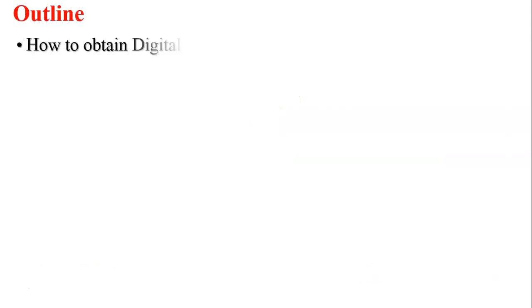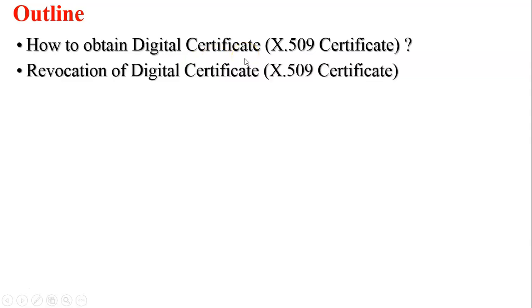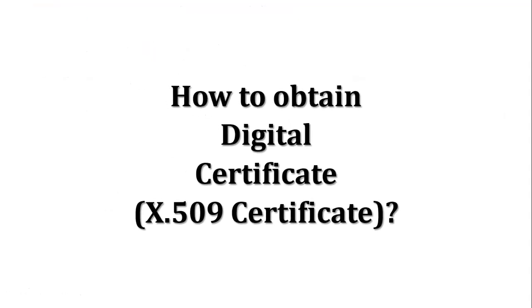The outline of this video is, first, how to obtain a digital certificate from a certification authority. Second, revocation of digital certificates. Revocation means cancellation of a digital certificate. So first of all, we start with how to obtain a digital certificate, an X.509 certificate, from the certificate authority.